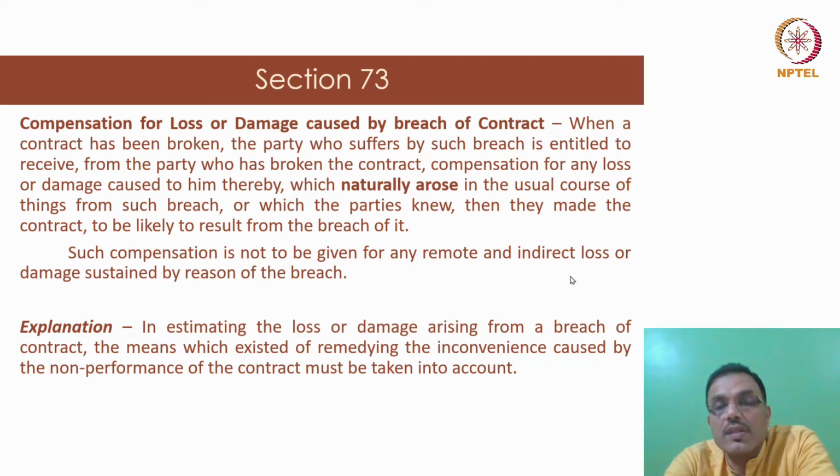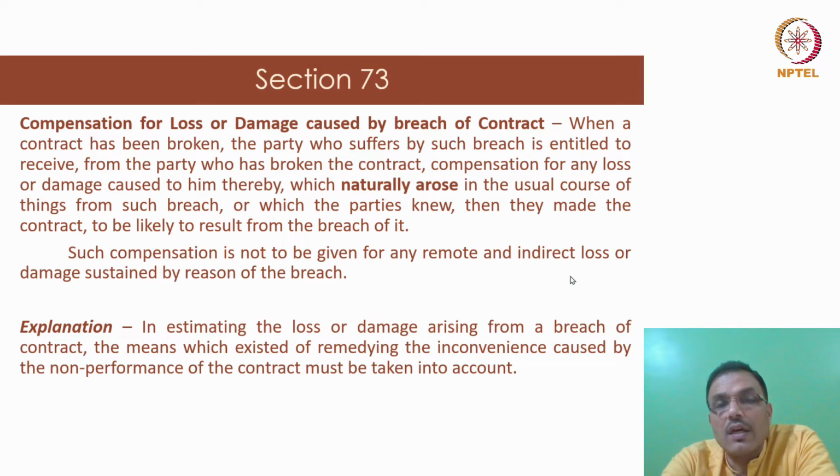However, Section 73 very clearly underlines the rule that the loss or damage that naturally arises in the usual course of things are the only kind of damages that are available, which brings you to the distinction between direct loss and indirect loss, or what we call direct damages or consequential damages.